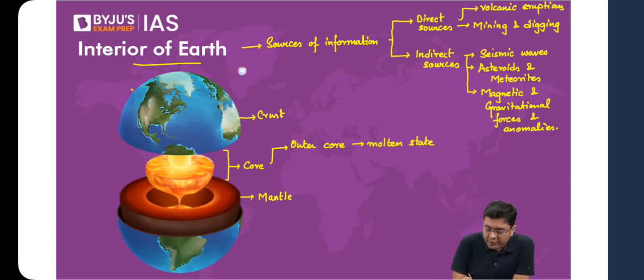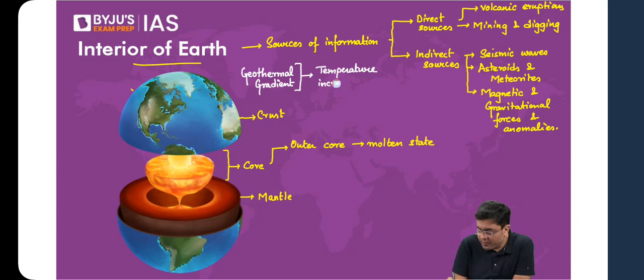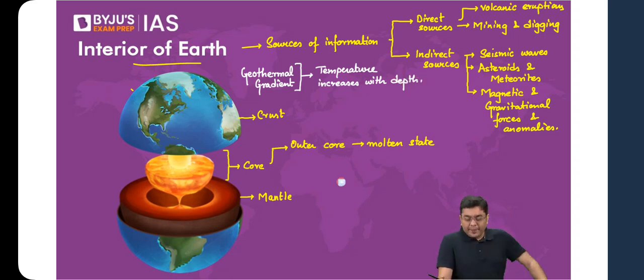So as you move into the interior, the temperature increases with depth. Okay. Now, by the time that you reach the region of the outer core, the temperature is quite high. That is why the materials exist in a molten state.